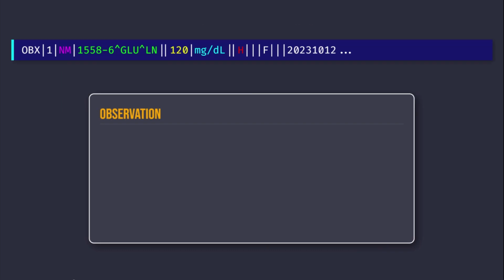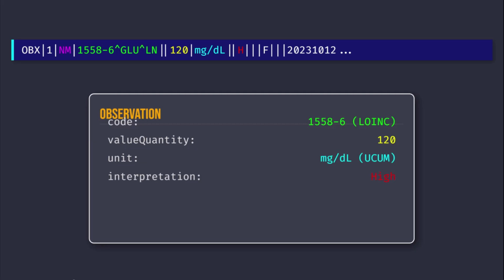The observation segment OBX is the core data payload. OBX3 maps to the observation code. OBX2 defines the data type, dictating which FHIR value element to use: value quantity, value string, or value codeable concept. For quantitative results, OBX6 provides the units. These units must be converted to the Unified Code for Units of Measure, UCUM standard for FHIR compliance.